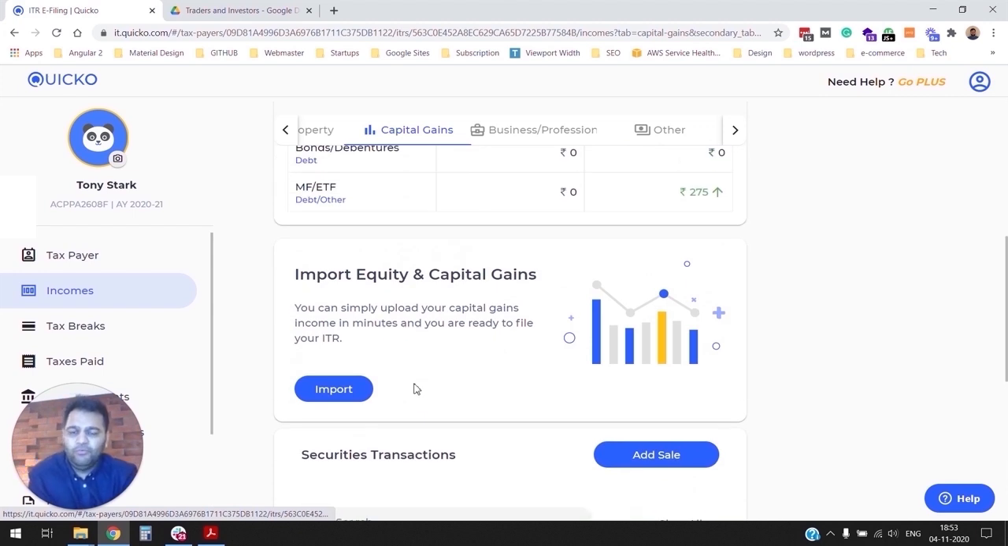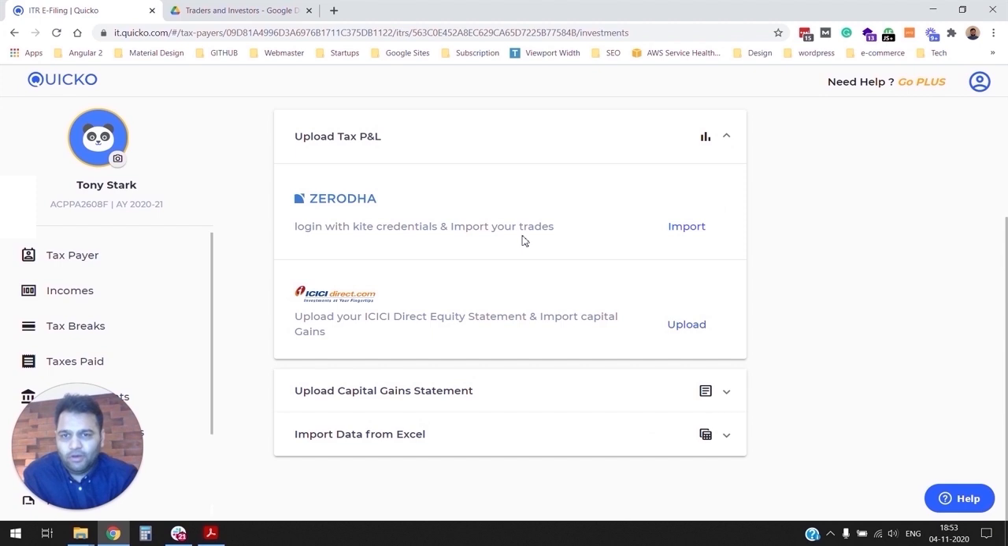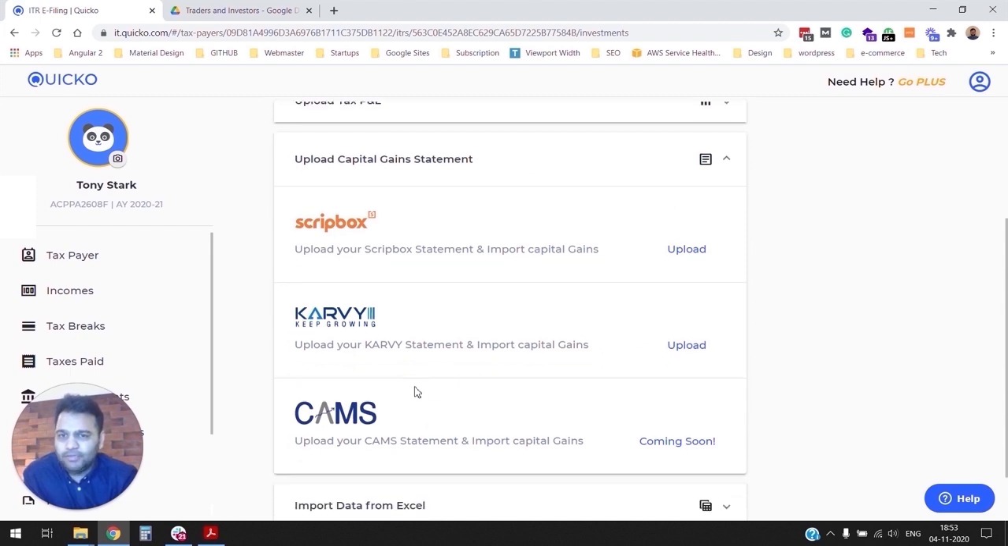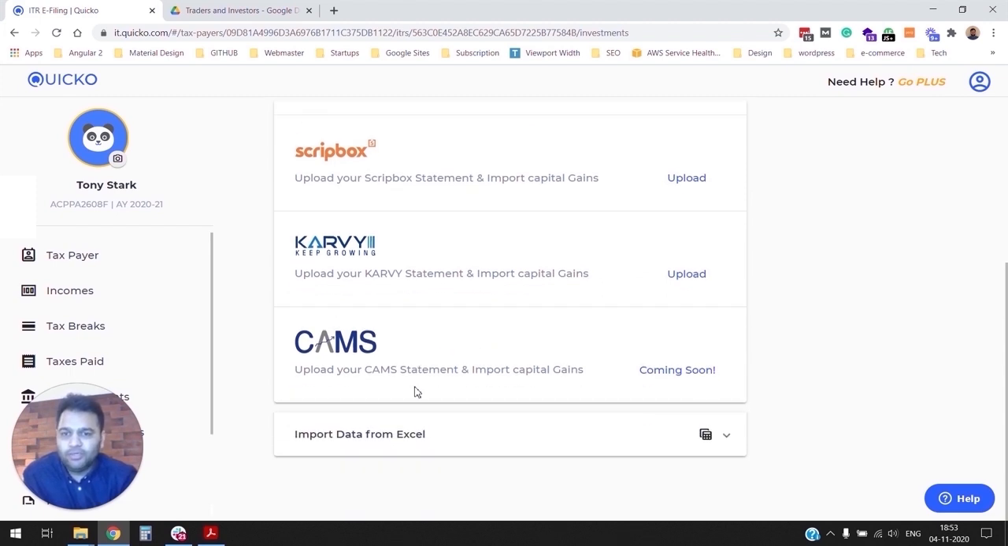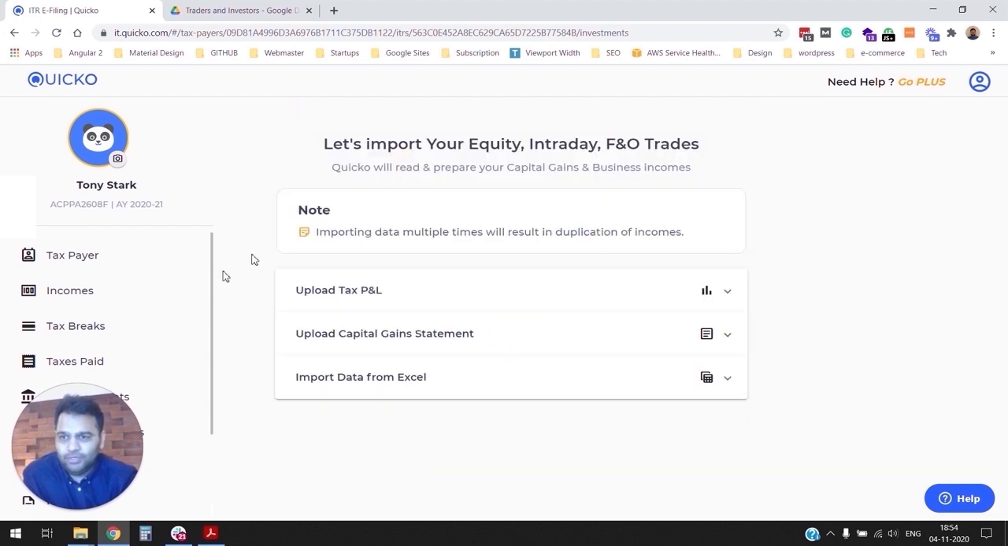So if you've been trading through multiple demat accounts, or you've been investing on another investment platform, you can simply click on import here, and Quaco will give you several options. We already looked at Zerodha. We have some other brokers that you can import a text P&L statement from. We have some partnerships with investment platforms. You can also import CAMS and Karvy statements. If none of those options work for you, you can still upload your trading data through templates that Quaco provides. So do check it out. For the purposes of this discussion, we're gonna just focus on the Zerodha demat account.